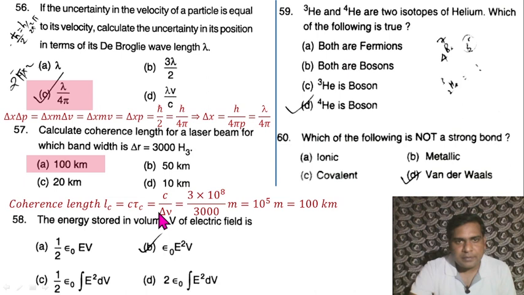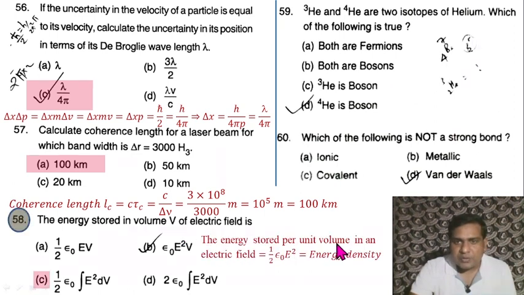So this is your bandwidth. So just find out. So 100 km is the correct option. Question 58. The energy stored in volume V of electric field is... The energy stored per unit volume in an electric field is equal to half epsilon naught E square, the energy density. Just multiply by V. This could be one option. I am a little bit confused about B or C.